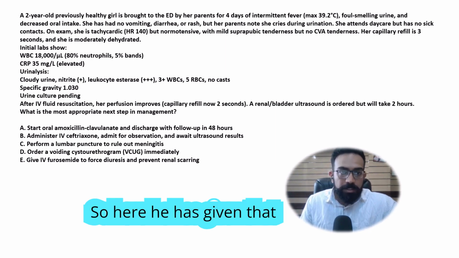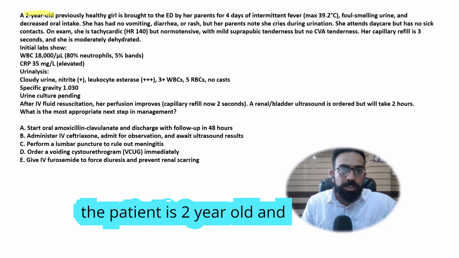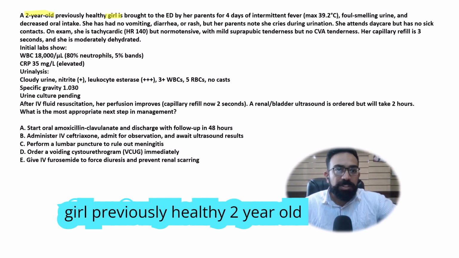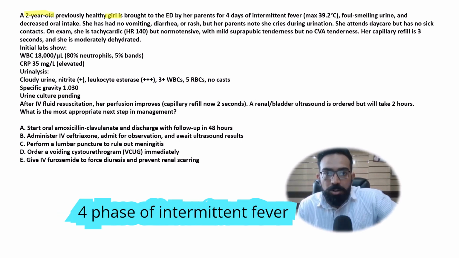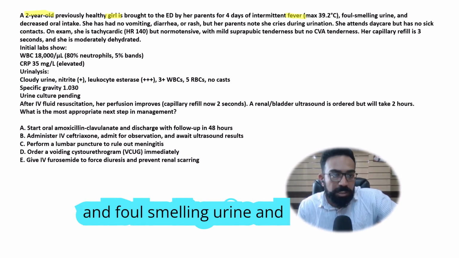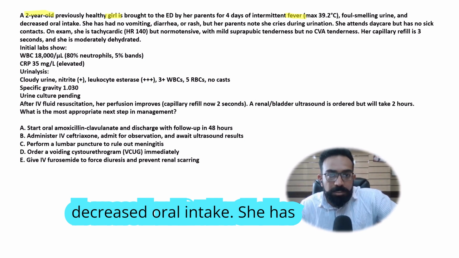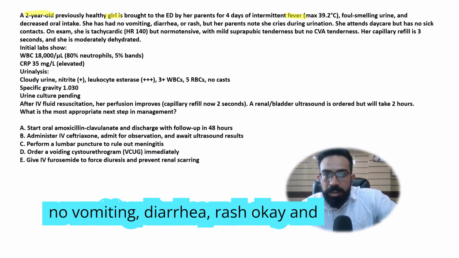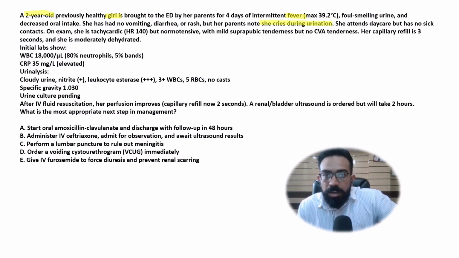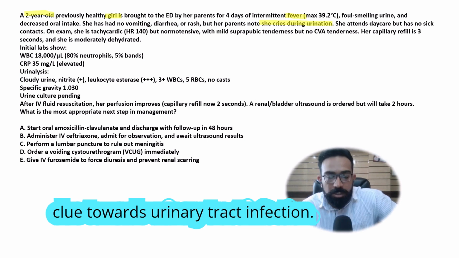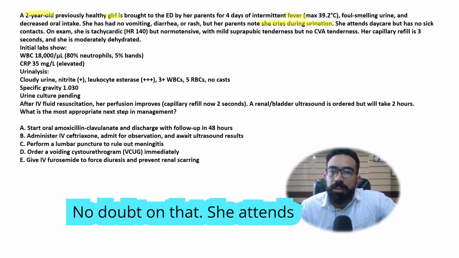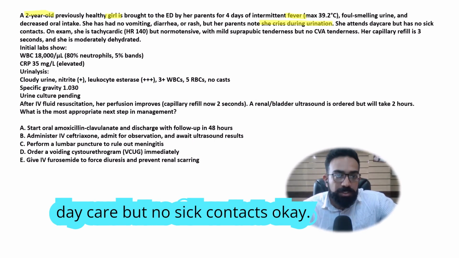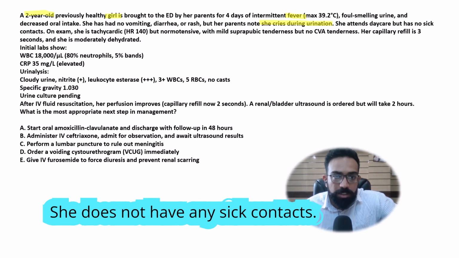So here he has given that the patient is a 2-year-old girl. Previously healthy 2-year-old girl is brought to the emergency department by her parents with 4 days of intermittent fever, foul smelling urine and decreased oral intake. She has no vomiting, diarrhea, rash, and she cries during urination. So he is giving a clear clue towards urinary tract infection. No doubt on that. She attends daycare but no sick contacts.